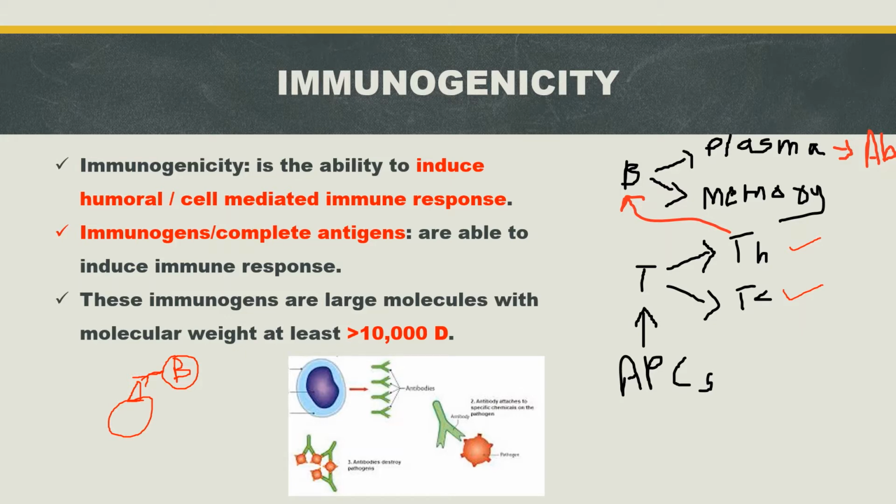So such antigens are called immunogen or complete antigen. That means that particular antigen has the ability to induce humoral and cell-mediated immune response. These immunogens are large molecules with molecular weight at least greater than 10,000 Dalton.